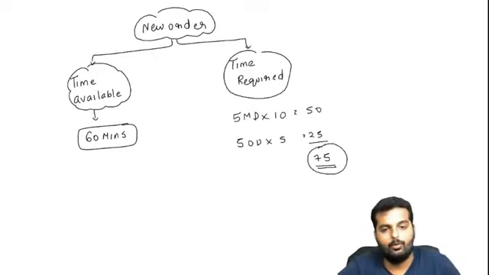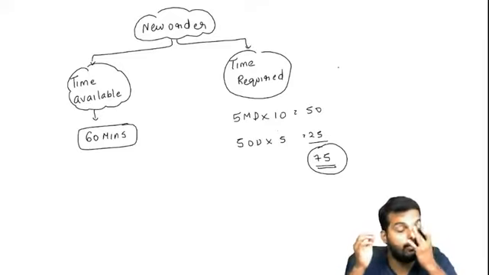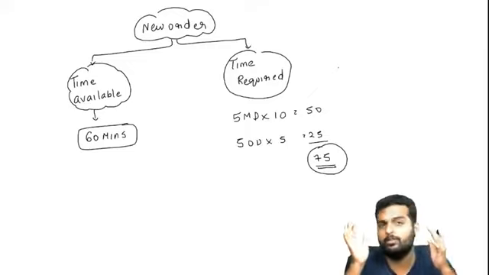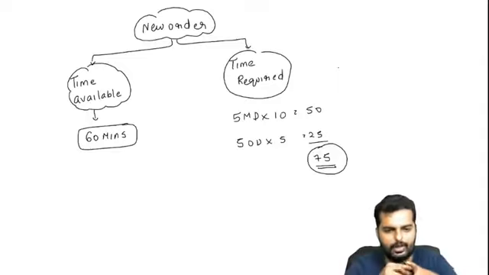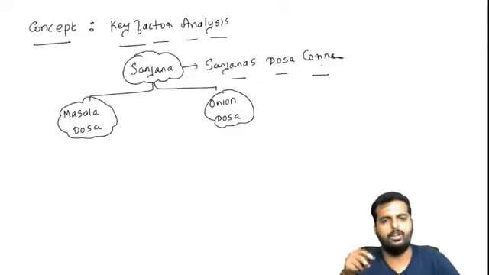Alright. So now one thing is for sure, Sanjana cannot make all the dosas. She has to compromise on something. Either she has to compromise on masala dosa or she has to compromise on onion dosa. Which one will she compromise is the question we are trying to answer over here. Can you write down till here in your books?